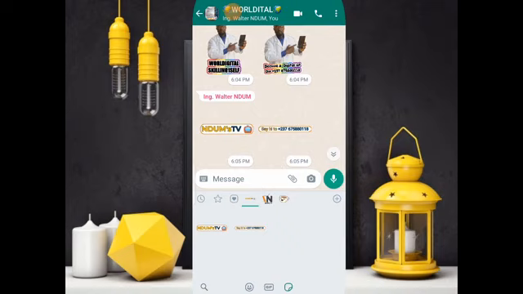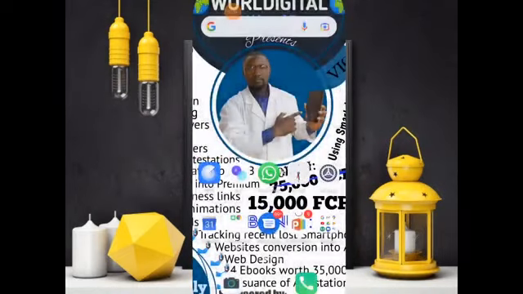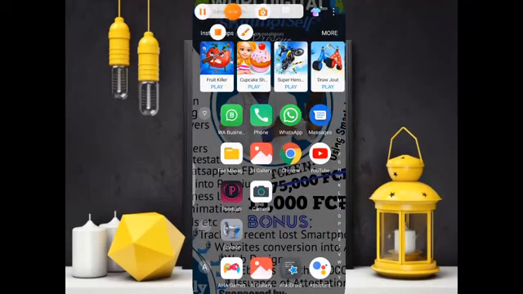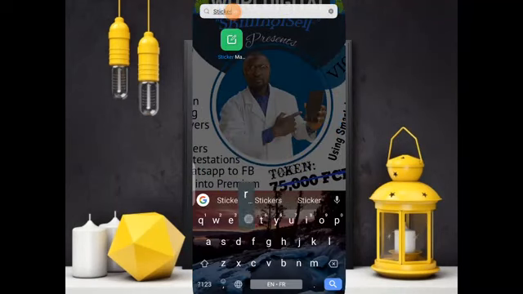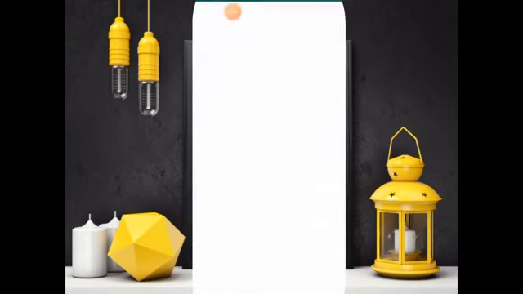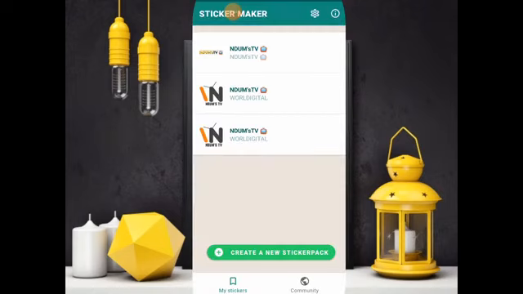So in this digital world, you have to be smart. Today I'm going to be showing you how to create your custom WhatsApp stickers. For you to create custom WhatsApp stickers, we'll look for the app. We'll download the app Sticker Maker. If you don't have it, you go to Play Store and download it.